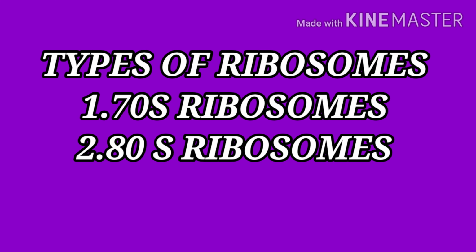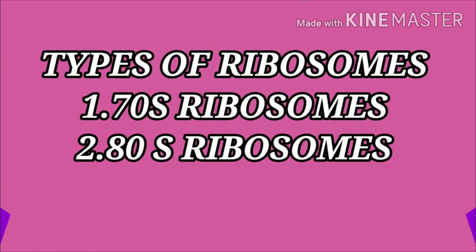Now let's see the types of the ribosomes. Generally two types are there, 70S ribosomes and 80S ribosomes. You might think, what is the S? So S is the unit, the Svedberg unit. Ribosomes are mainly made up of two subunits, one smaller and the other larger. One by one we will discuss all these types, that is, what 70S ribosomes are and where they are present.